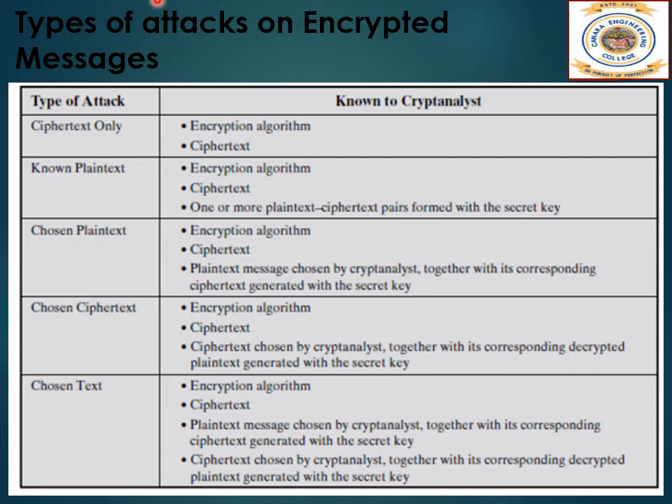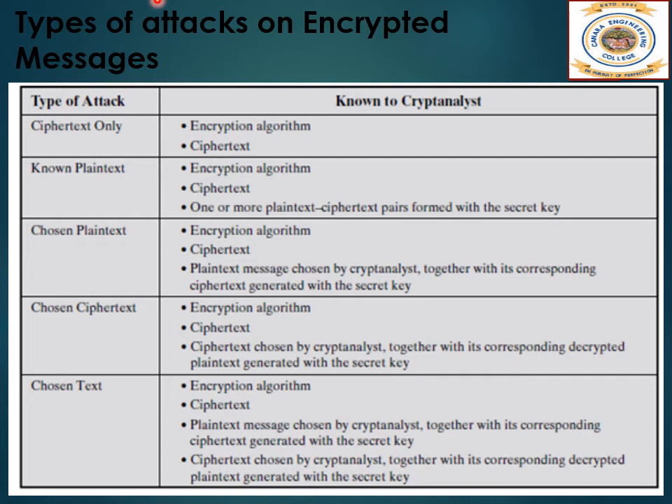Thus, the opponent must rely on an analysis of the ciphertext itself, generally applying various statistical tests to it. To use this approach, the opponent must have some general idea of the type of the plain text that is concealed, such as whether it is English or French text, an exe file, etc. The ciphertext only attack is the easiest to defend against because the opponent has the least amount of information to work with. He will know only the ciphertext or at the most the encryption algorithm.